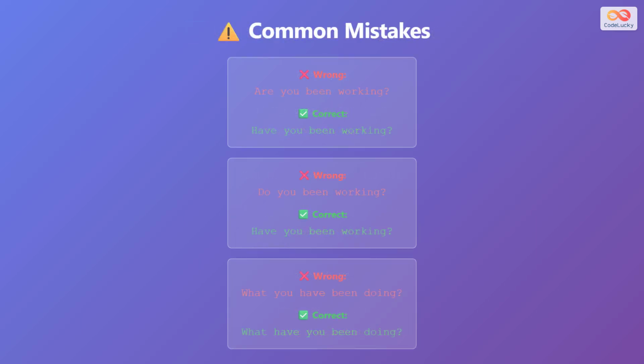Let's look at common mistakes to avoid. Many students say, are you been working? But this is wrong. The correct form is have you been working? Another mistake is do you been working? The correct form is have you been working? And students sometimes say what you have been doing. But the correct word order is what have you been doing? Remember to put have or has before the subject.